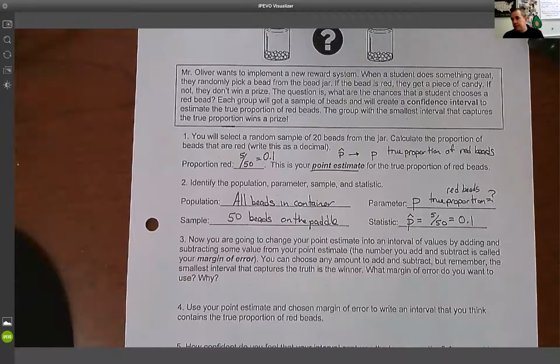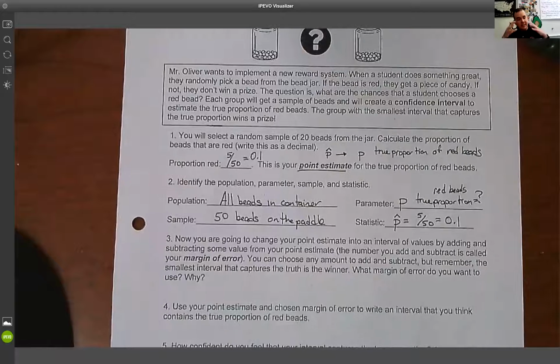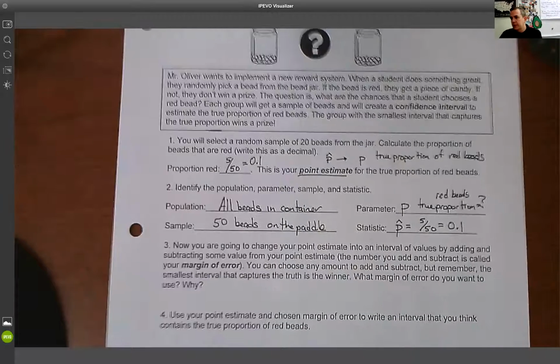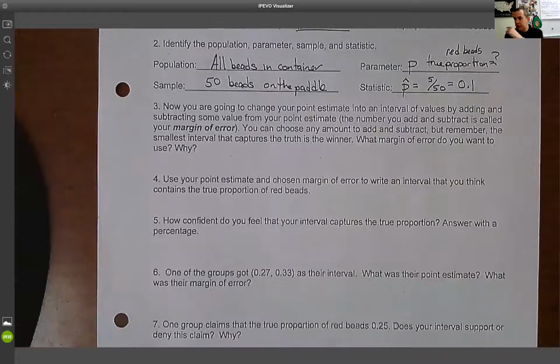So now the next question, so our point estimate is like our best guess, our center. The next question says, now you're going to change your point estimate into an interval by adding and subtracting some value from your point estimate. The number you add or subtract is called your margin of error. So you want to give yourself a little bit of flexibility. Okay, so if you think about it, we had 5 out of 50, so 10%.